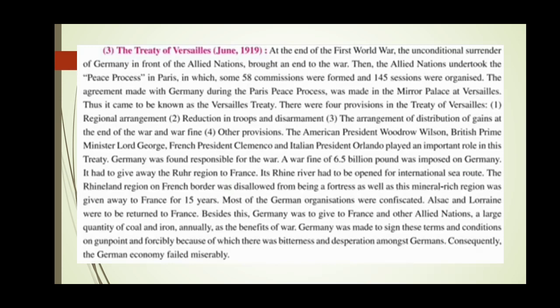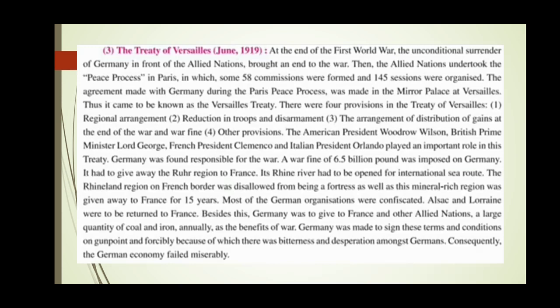Besides this, Germany was to give to France and other allied nations a large quantity of coal and iron. So besides giving some of the regions to France and other nations, it was supposed to give away a good quantity of coal as well as iron annually as the benefits of war. So that was a benefit of war that was supposed to be given to other allied nations and France. What was supposed to be given? Coal and iron.